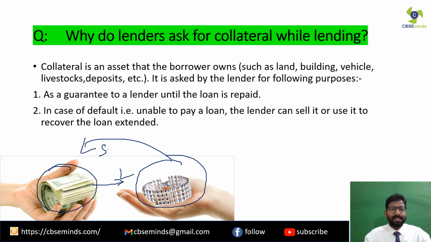Clear? And the second is in case of default, that is, when the borrower is unable to repay the loan, the lender can sell it or use it to recover the loan that has been extended. Clear? So it is used as security: if the person who has taken the loan is not paying me back, in that case I can sell his security and get the amount which I had given him. So this is the main purpose of a collateral, or we can say the purpose of security. Clear?